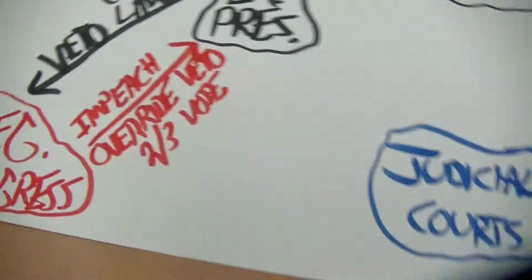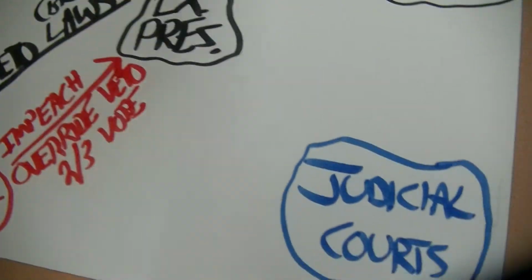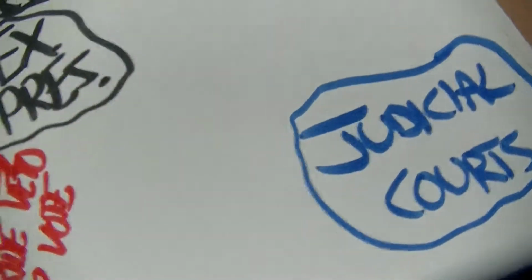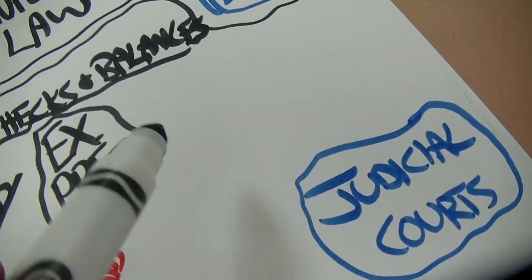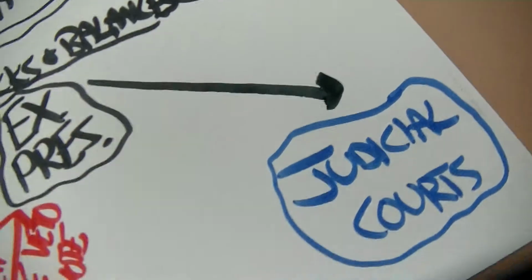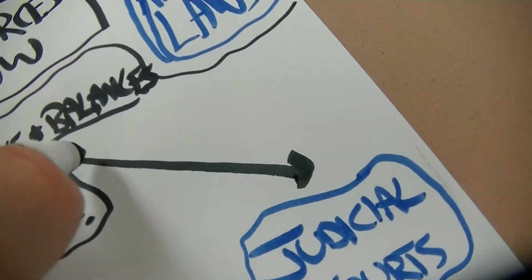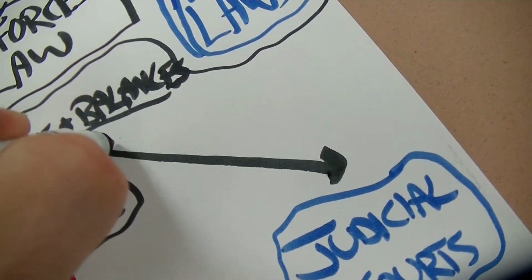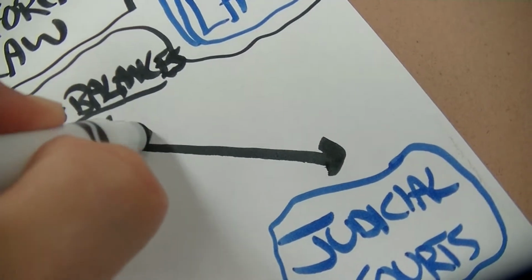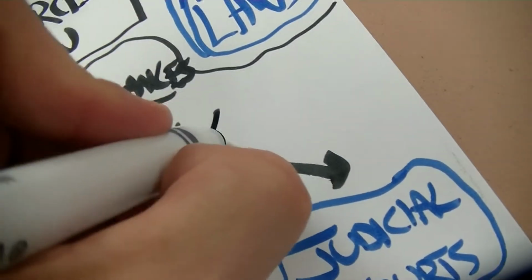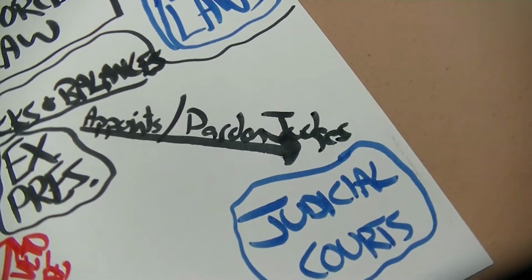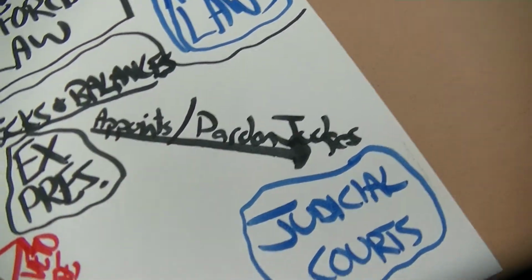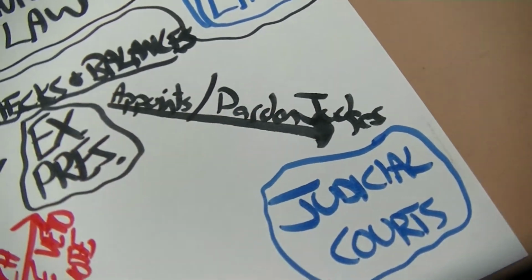All right, good deal. Now, let's stay up here at the top here. I think that'd be easier. Now, the executive branch, what can it do to the judicial branch? The president or executive appoints and pardons judges. So he can pick who the judges will be, and if one of them commits a crime, he can pardon them for their crime, so they're forgiven.